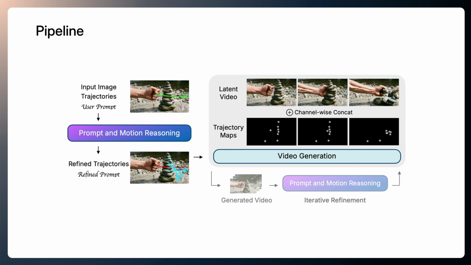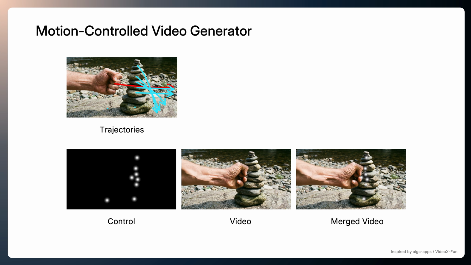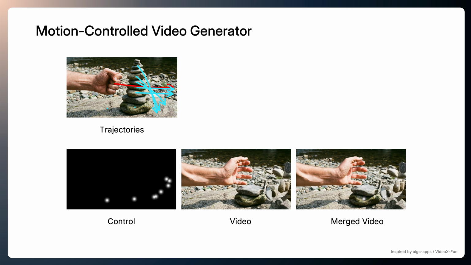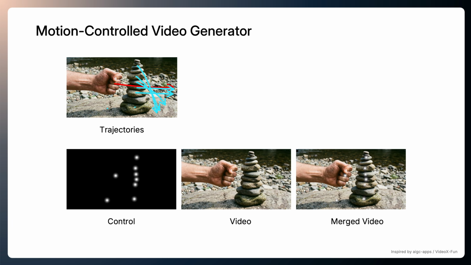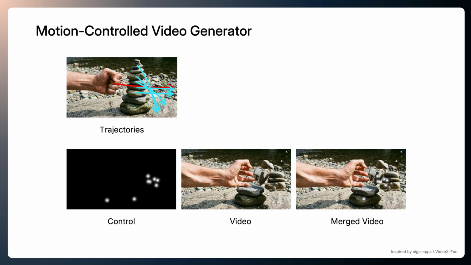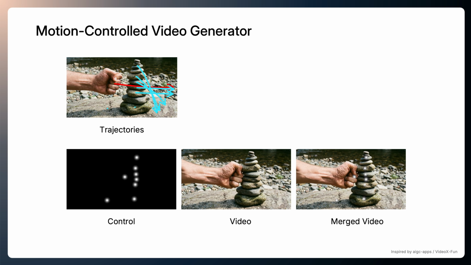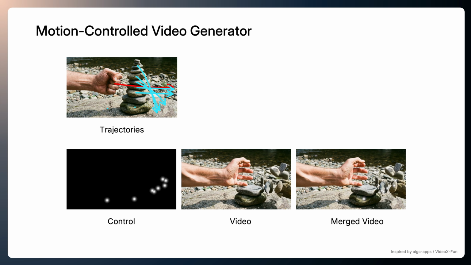Next, let's look at the method in more detail. Here is an overview of our pipeline. The framework consists of two stages, a reasoning stage and a generation stage. In the first stage, the VLM reasons about the input image, refines the prompt, and plans the motion. In the second stage, the video generator produces the final video according to this motion plan. To control motion, we place white Gaussian maps at the trajectory locations across frames on a black canvas. This creates a volume with the same shape as the video, so we can concatenate the video and the control volume. We will also show that our reasoning module can improve other motion-controlled approaches.